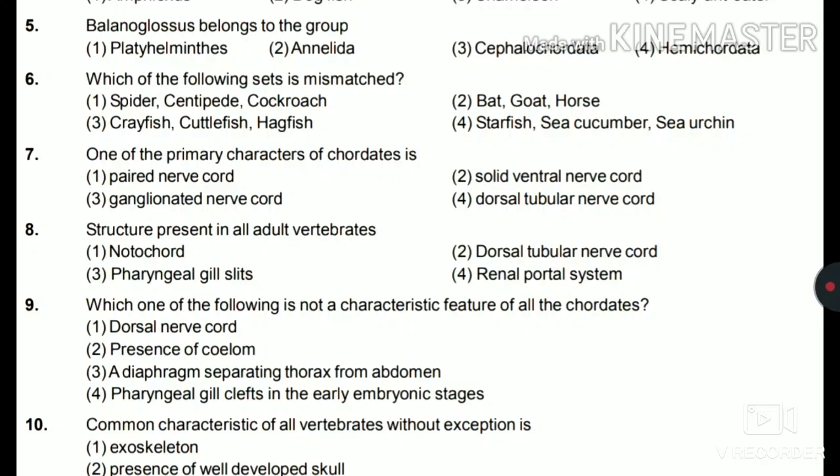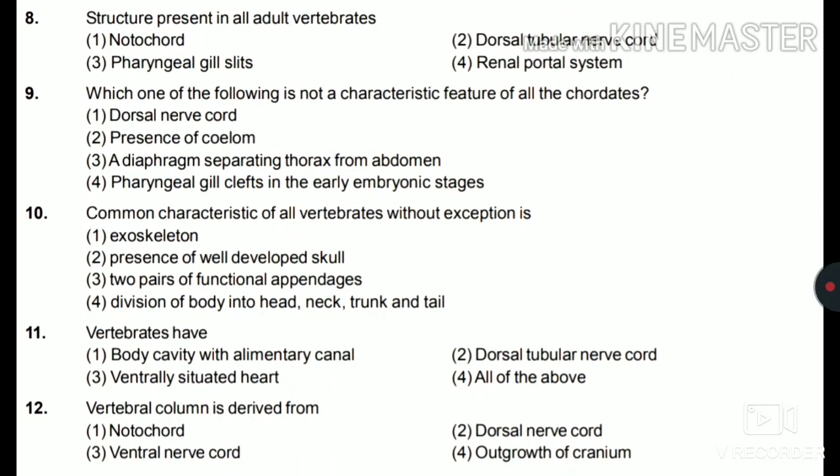So the answer for this is presence of dorsal tubular nerve cord. Ninth, which one of the following is not a characteristic feature of the chordates? Dorsal nerve cord, presence of coelom, a diaphragm separating thorax from abdomen, pharyngeal gill clefts in the early embryonic stages. So the answer for this is a diaphragm separating thorax from the abdomen.